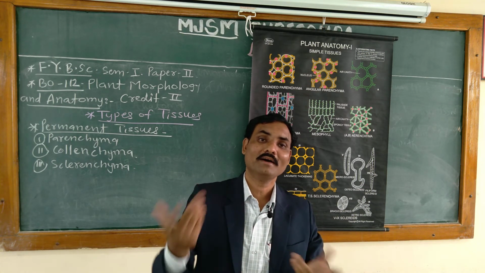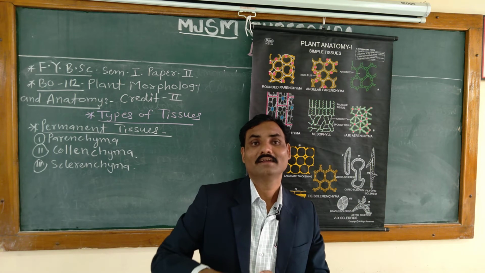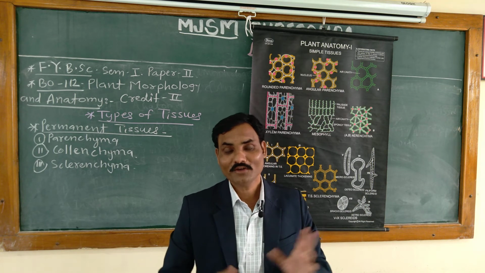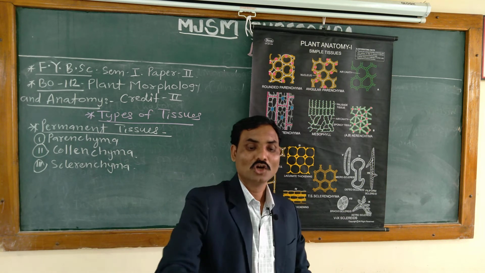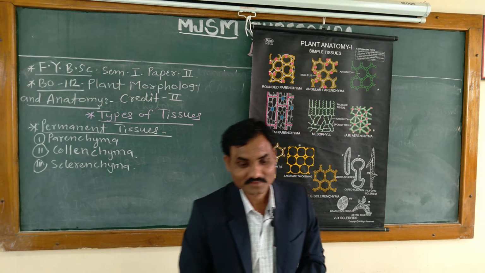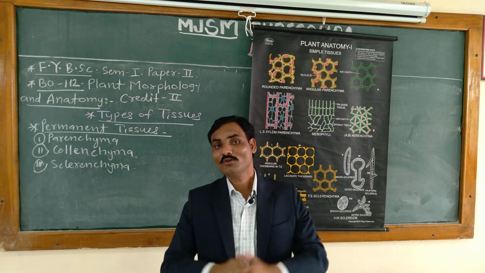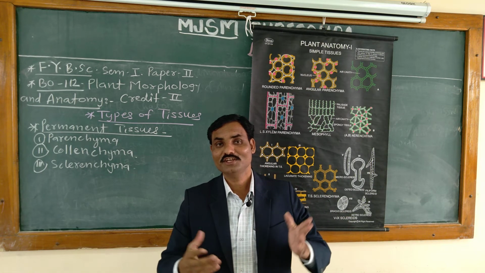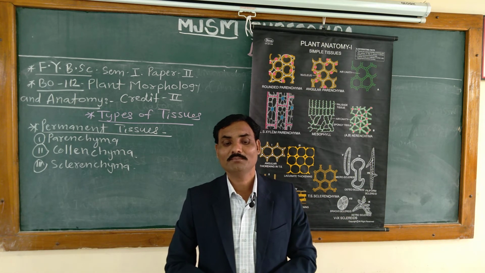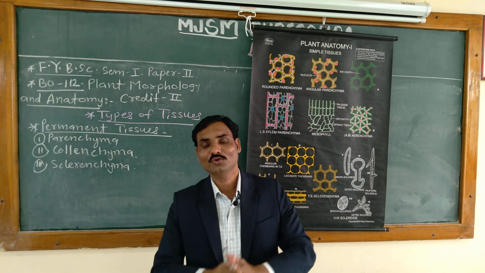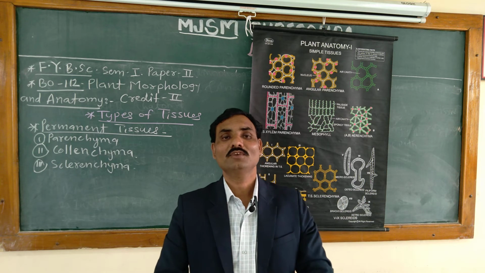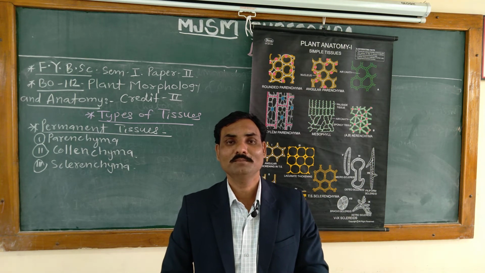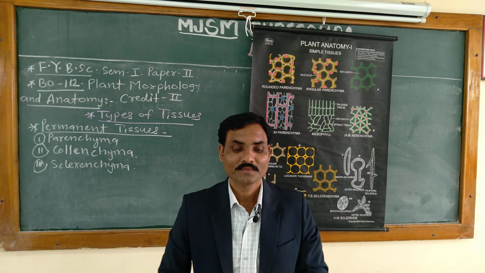Chloroplast, chlorenchyma. Parenchyma modified into chlorenchyma. Modified means chloroplast is present, therefore it is called a chlorenchyma. Then what is the function of that chlorenchyma? It is greenish in color, and therefore it performs the function of photosynthesis, which is a very important process in the physiology of the life of the plant.